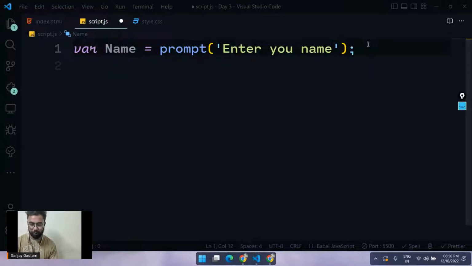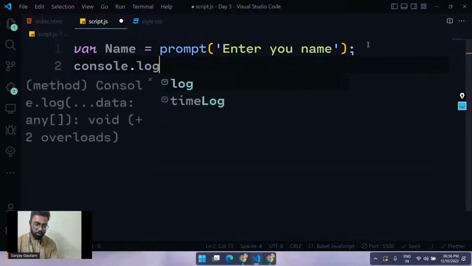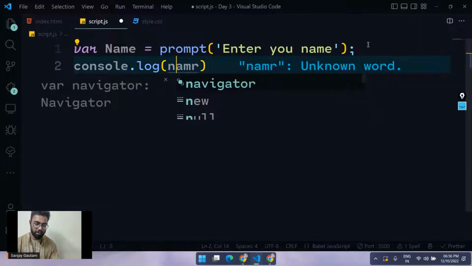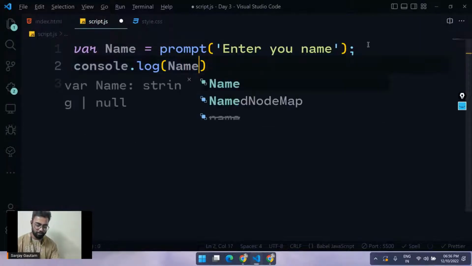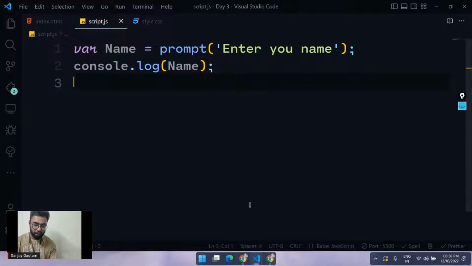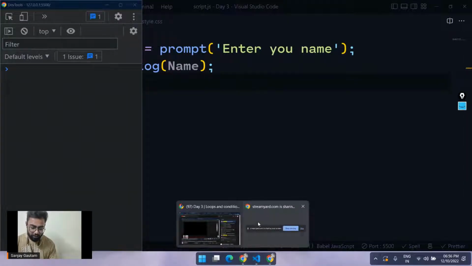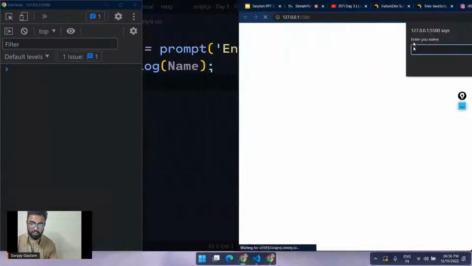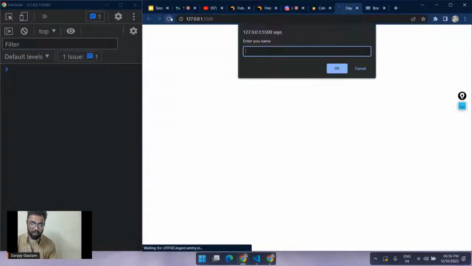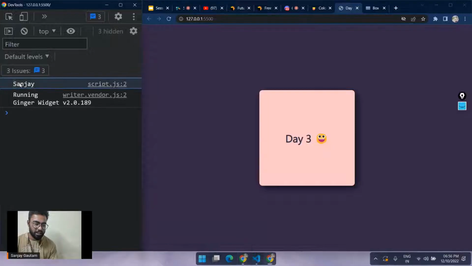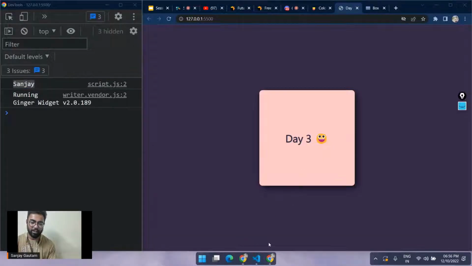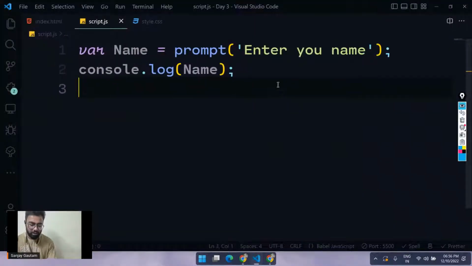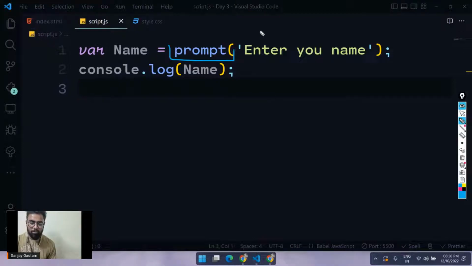Let me show it to you, by the way. Practical is more important than the theory. So name here, and let's see what we get. If I refresh my website, see, it's asking for my name: enter your name. So I type Sanjay, and save it. See, I'm getting Sanjay in the output. Why? Because it's very straightforward. Just type prompt, enter your name, and you can pass any string here.